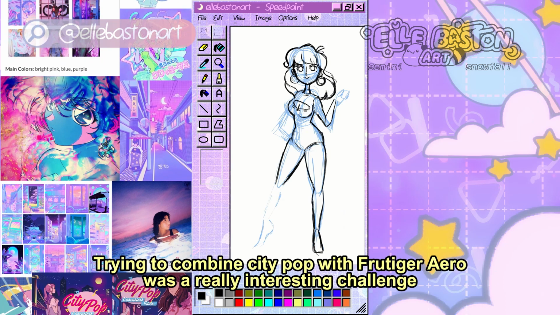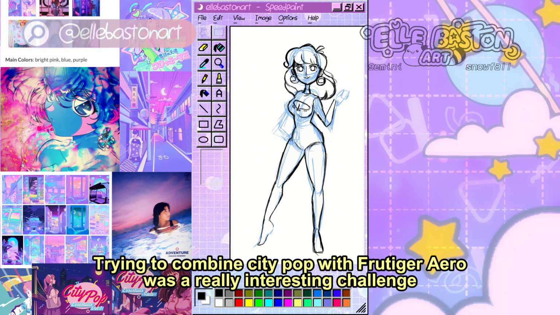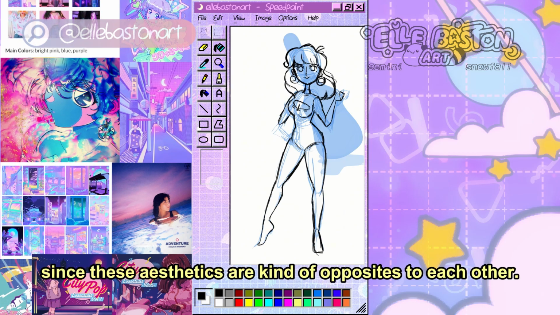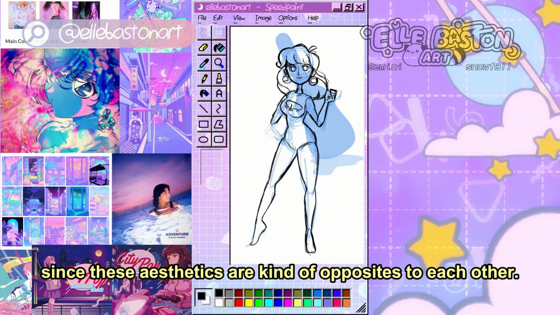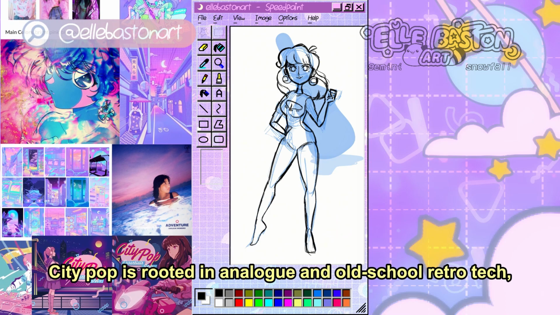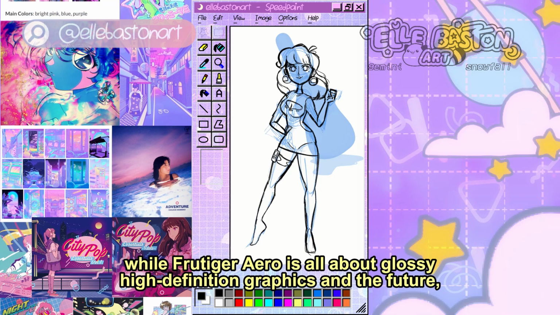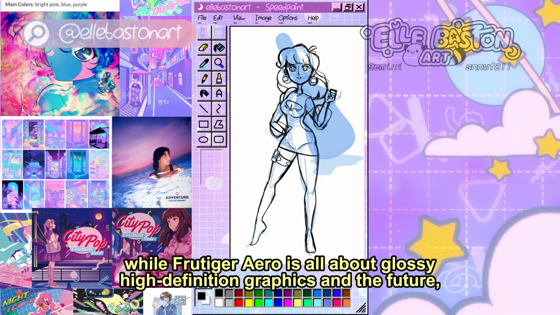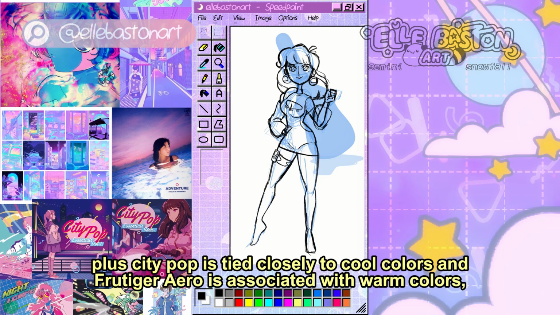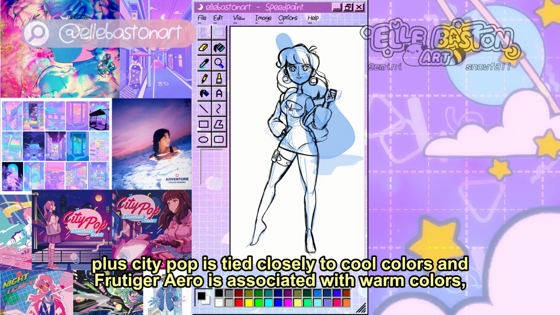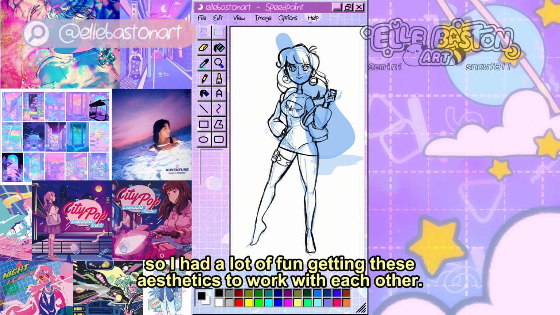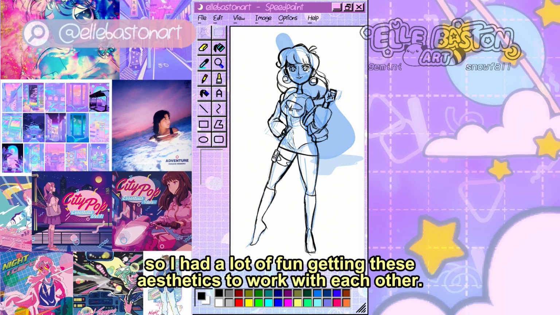Trying to combine city pop with Frutiger Aero was a really interesting challenge, since these designs are kind of opposites to each other. City pop is rooted in analog and old school retro tech, while Frutiger Aero is all about glossy, high definition graphics and the future. Plus, city pop is tied closer to cool colors, and Frutiger Aero is associated with warm colors. So I had a lot of fun getting these aesthetics to work with each other.